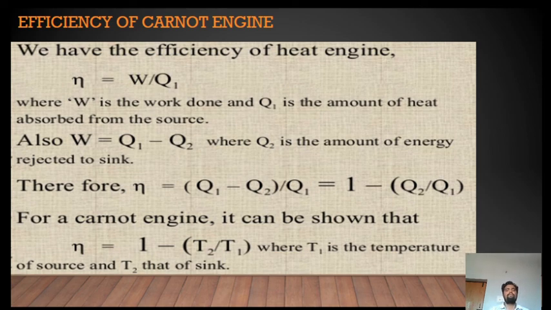Therefore, the efficiency can be written as Q1 minus Q2 divided by Q1, which can be written as 1 minus Q2 by Q1. So this is an expression for the efficiency of a Carnot cycle. In terms of temperature, the efficiency of a Carnot cycle is equal to T1 minus T2 divided by T1, or 1 minus T2 by T1, where T1 is the temperature of the source and T2 is that of the sink. So this is about the efficiency of a Carnot cycle.